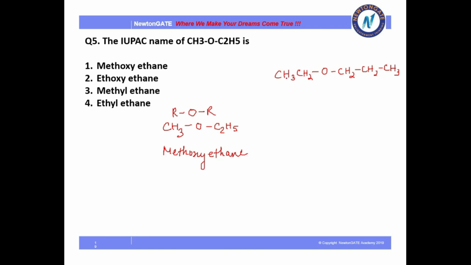How will I write it? The side which has fewer carbons will go with oxy, so we will write ethoxy. And the side which has the greater number of carbons we will write as it is. So it will be ethoxypropane. I hope now it is clear how you will name ethers.